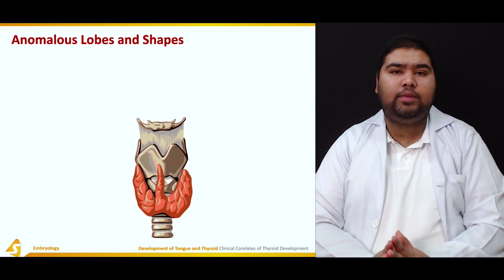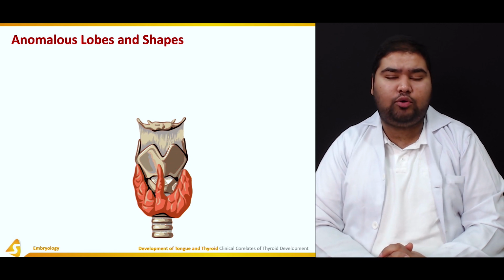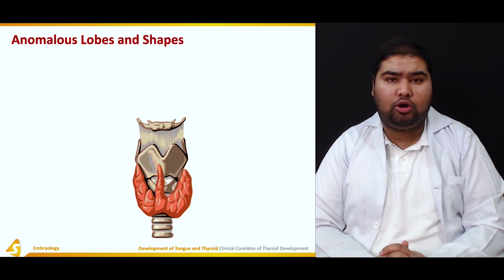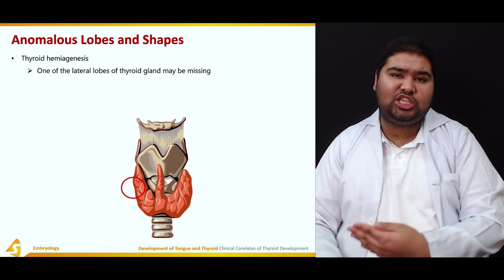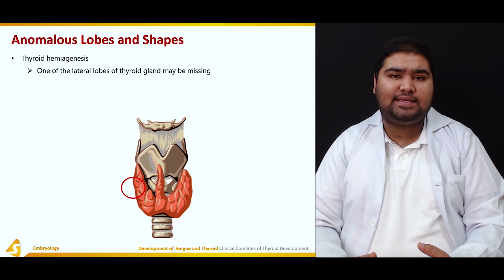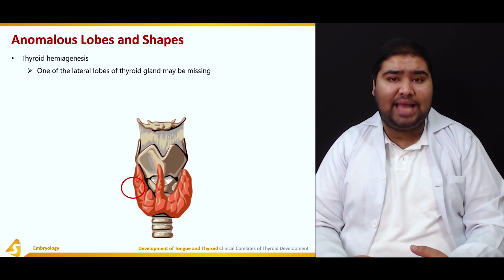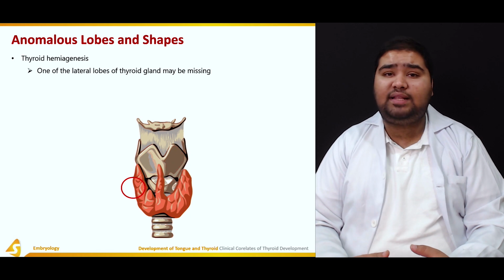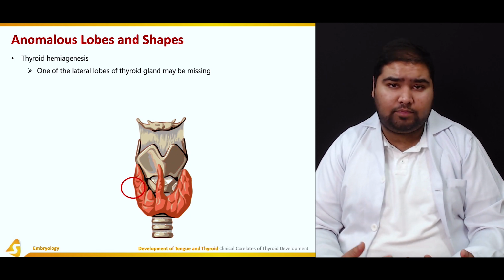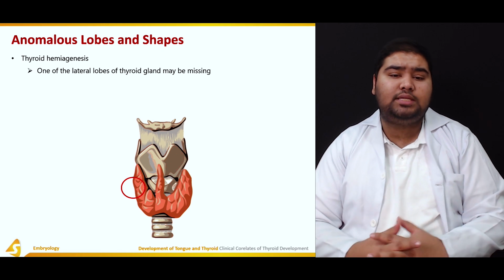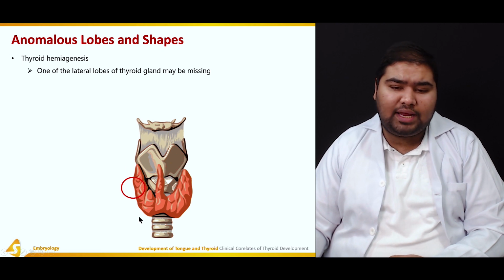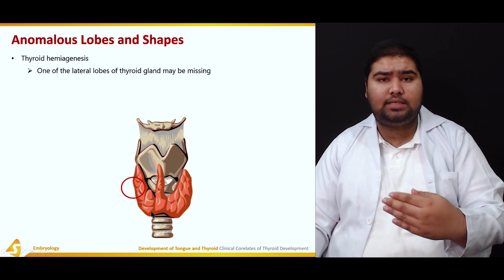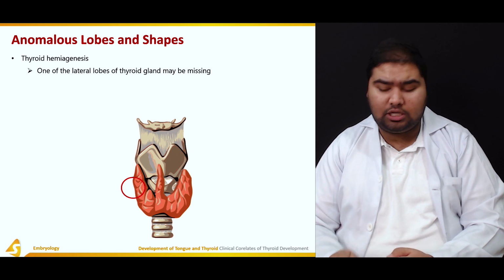Moving on, we have anomalous lobes and shapes of the thyroid gland. So let's see what are the various anomalous lobes and what are the various anomalous shapes in the thyroid gland. We can have thyroid hemiagenesis. So what is hemiagenesis? Hemi is half, agenesis is lack of formation. So half of the thyroid gland does not form or does not appear. One of the lateral lobes of the thyroid gland may be absent. So if one of the lateral lobes of the thyroid gland is absent, this is known as thyroid hemiagenesis.